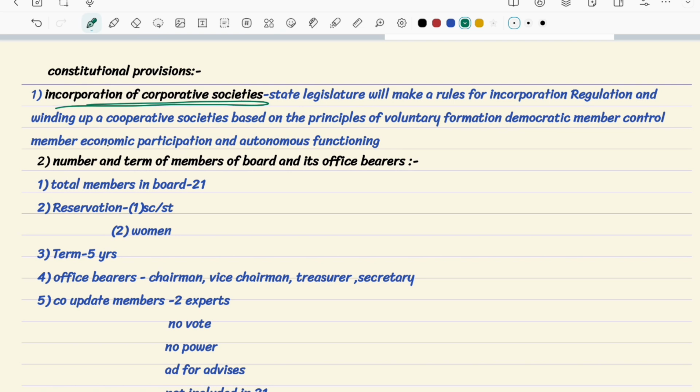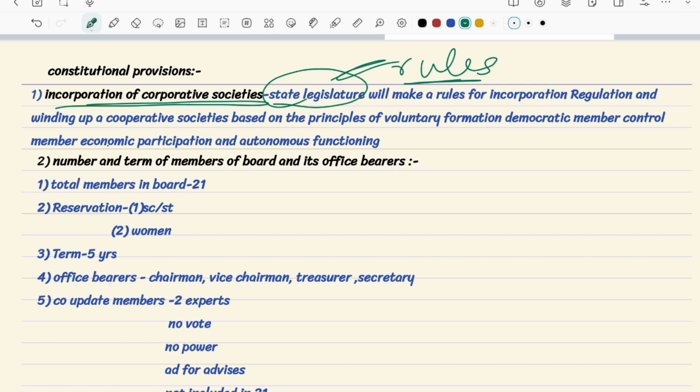For me, the state legislature, that means the state government, will keep some rules that I have to follow, or else there will be disturbances or legal litigations. I don't want that. So I will follow the rules kept by the state legislature. Why will I follow? Because I registered in it and I want my advantages.